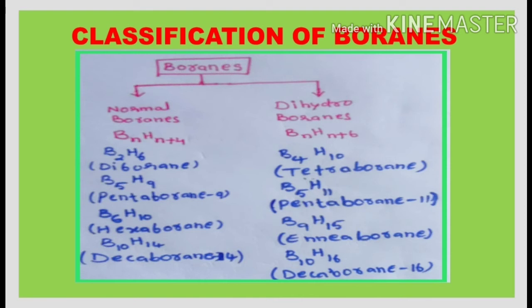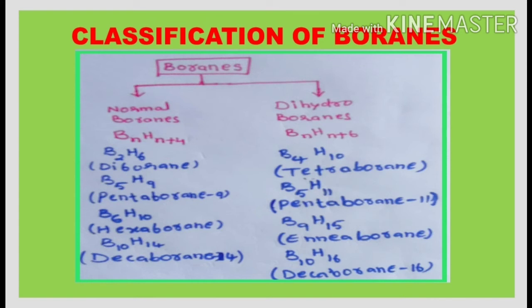The boranes that come under normal boranes are diborane. Diborane formula is B2H6. Here n is equal to 2, so the number of hydrogen atoms becomes 6. Next one is the pentaborane B5H9. So small n is equal to 5 and the number of hydrogen atoms is 9. Next one is the hexaborane. Its formula is B6H10. Next one is the decaborane B10H14.